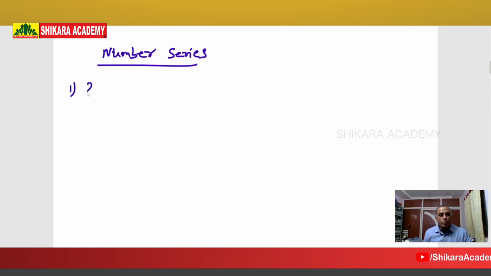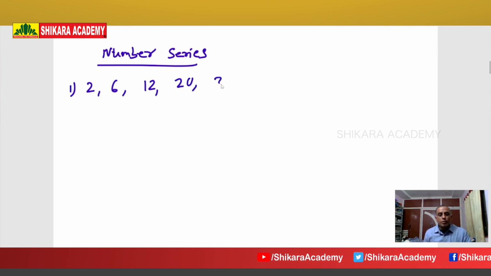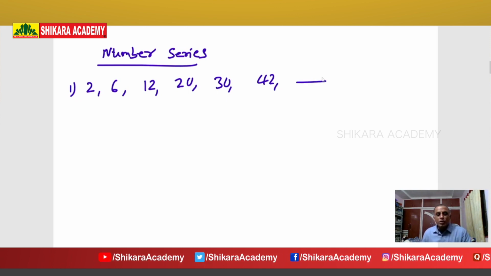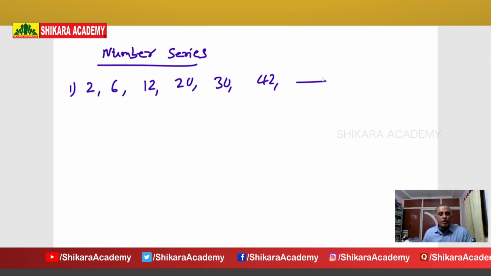For example, take the number series: 2, 6, 12, 20, 30, 42. It is one question.